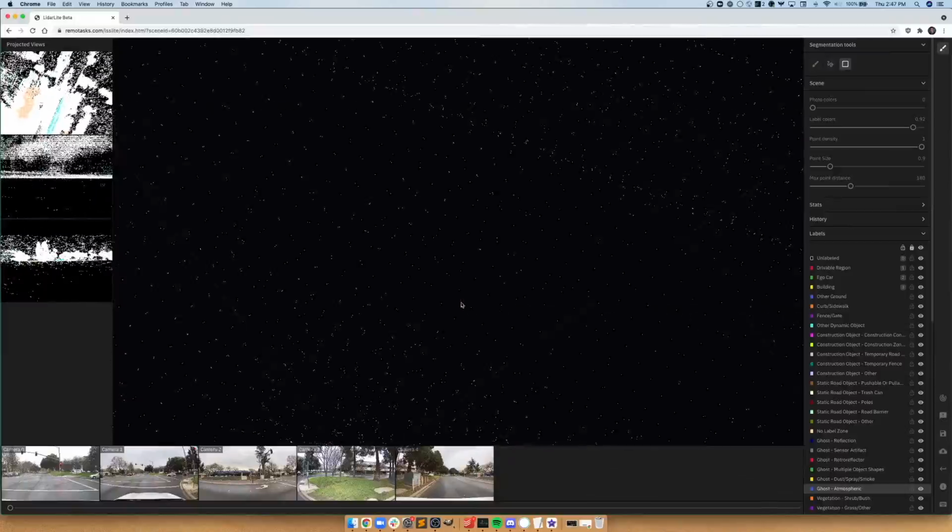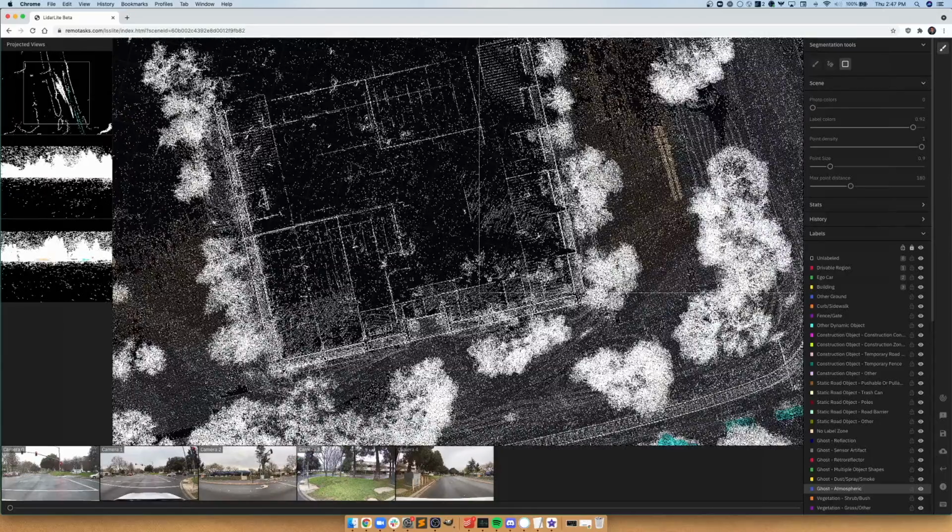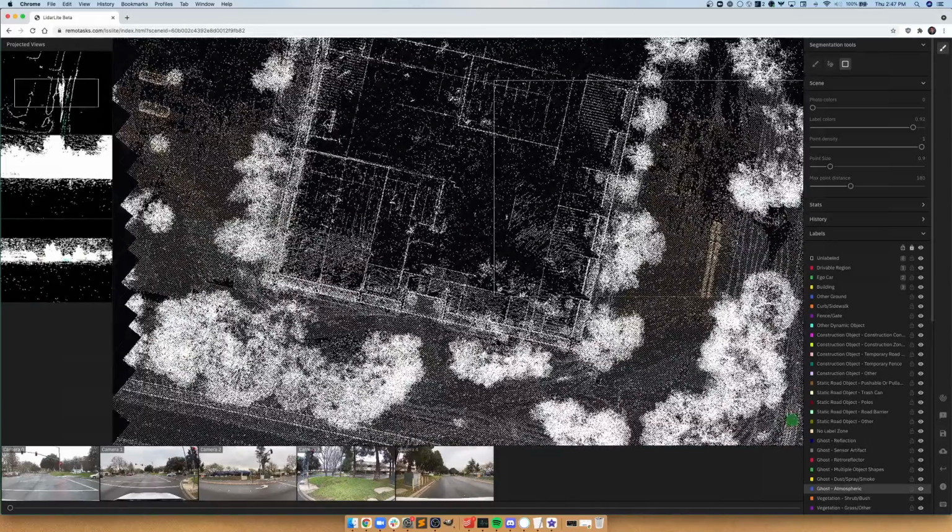Finally, we'll do a brief overview on how to use the cuboid tool. Here I just pressed the button here, or you could also use the shortcut C. And using the cuboid tool, there's several ways you could do this. Again, I recommend you go into top-down view to get the best overview of an object. Here I'm going to annotate the points of this building, so I'm going to rotate the camera so the building is parallel or perpendicular with the top of my screen.